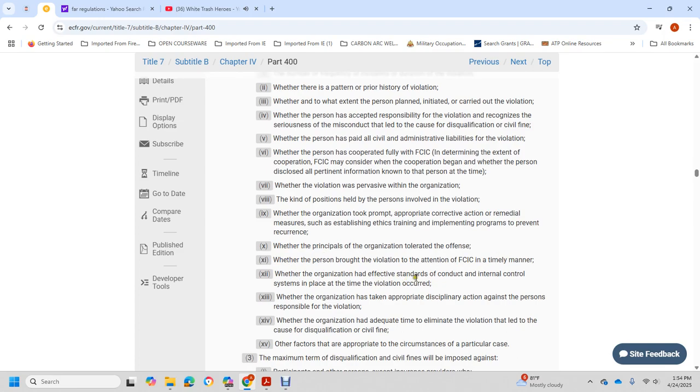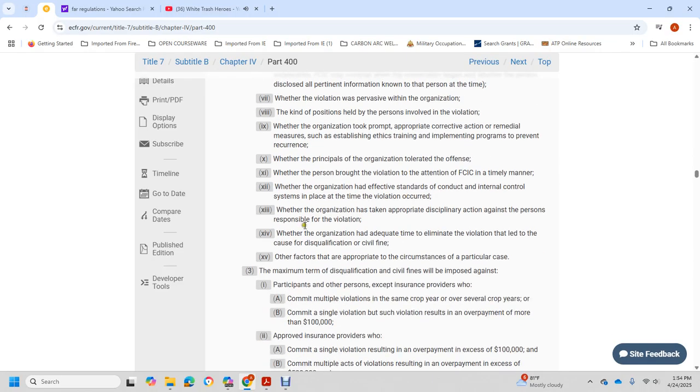Whether the organization has an effective standing internal control system in place at the time of the violation. Whether the organization has taken appropriate disciplinary action against the person responsible for the violation. Whether the organization has adequate time to eliminate the violation that led to the cause of disqualification, civil fines, and other factors appropriate to the circumstances of the particular case.